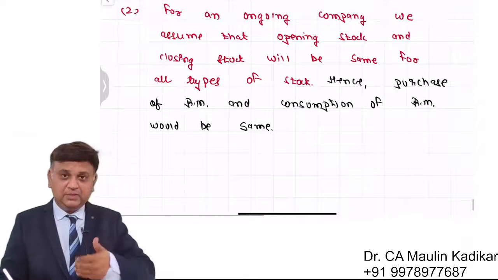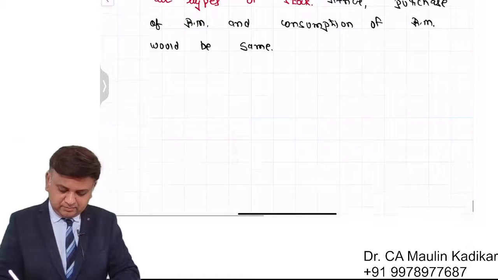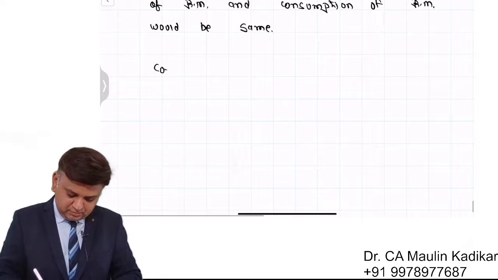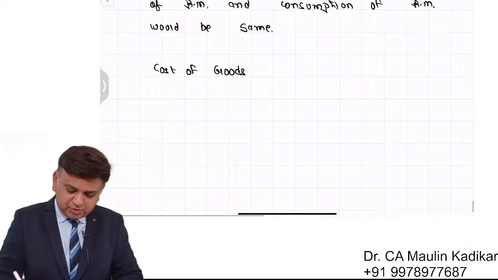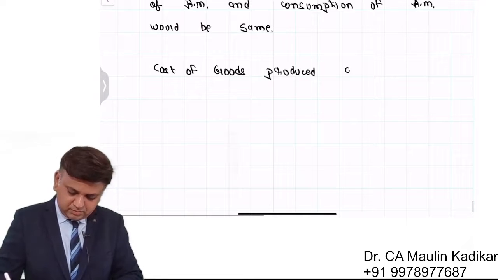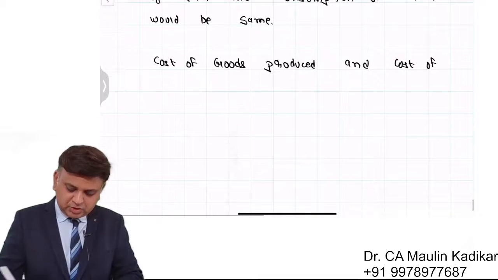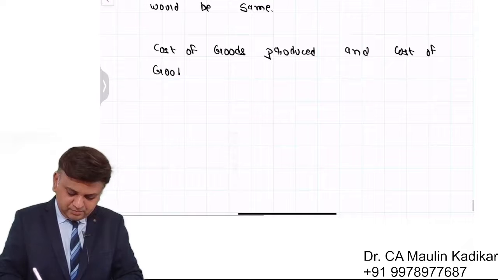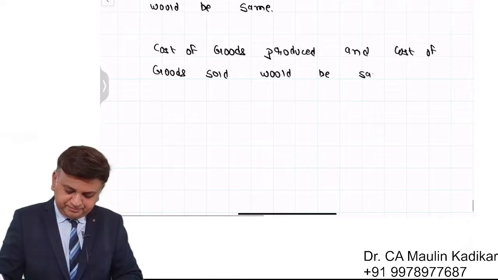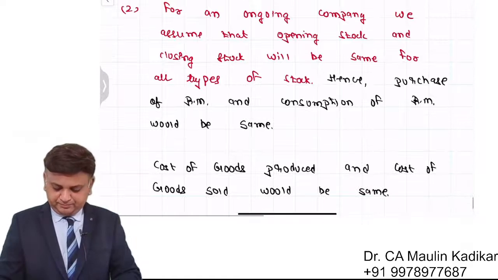Full stop. In that, write down further. Cost of goods produced and cost of goods sold would be same. Full stop.